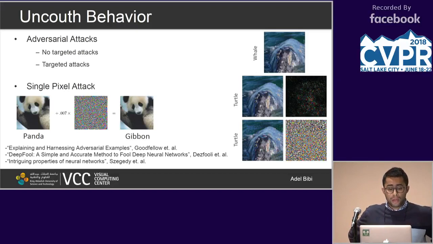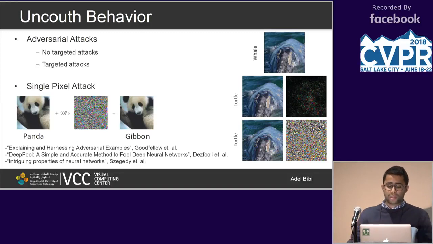in which it seems that it is easy for people to actually generate adversarial attacks. And by that I mean, given a network and given an input image, let's say the network is doing classification and is doing very well in classifying that panda correctly. There are several approaches in which you can generate a small imperceptible noise that, once added to the panda, all of a sudden the classifier goes crazy and classifies this panda as a gibbon.